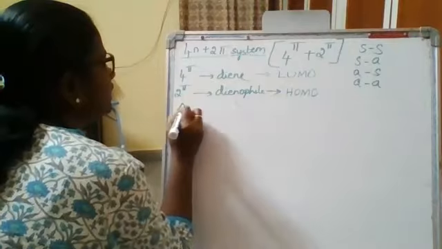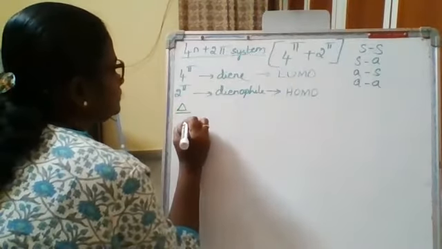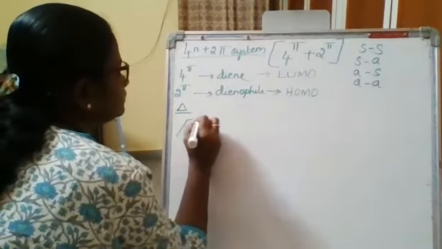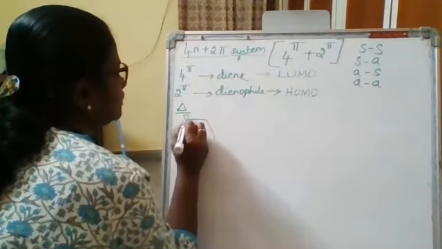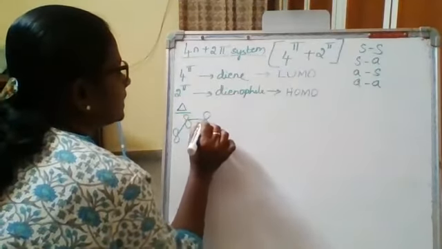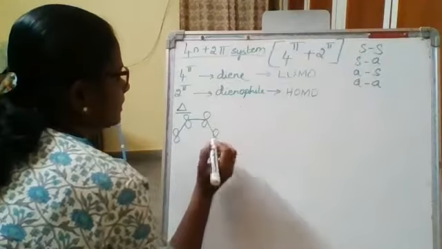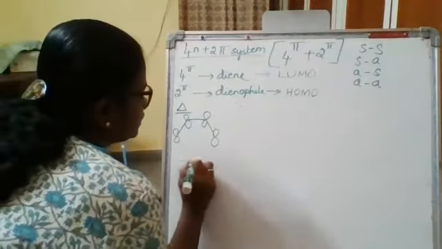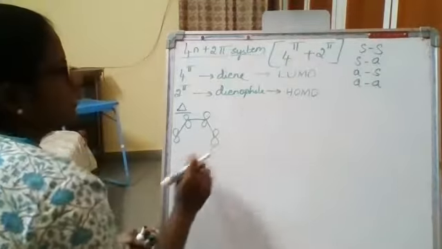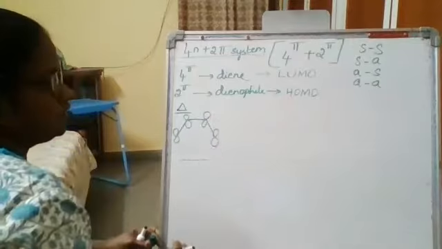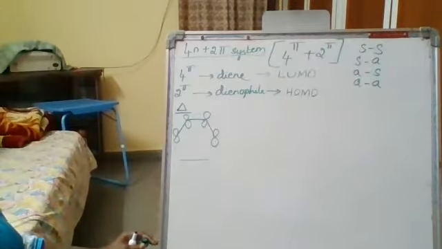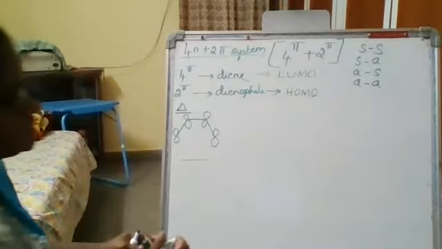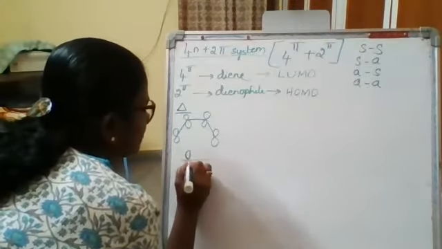So thermal condition, psi 3 function. Then your HOMO level for the dienophile will be psi 1, right? So we need to consider the psi 1.